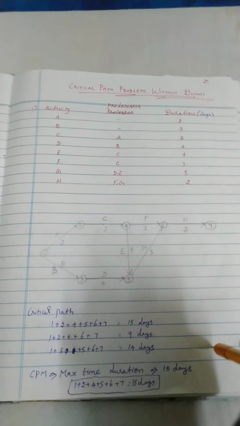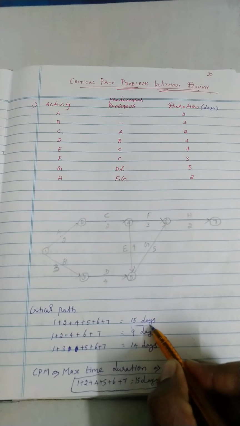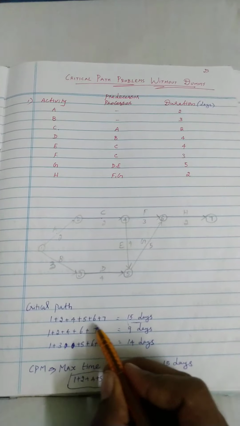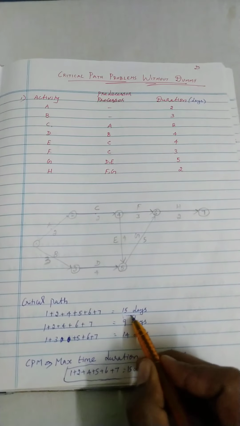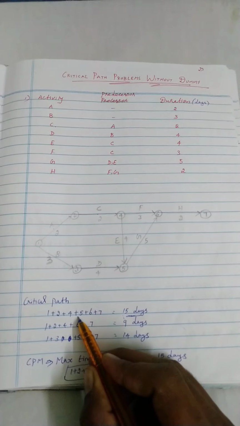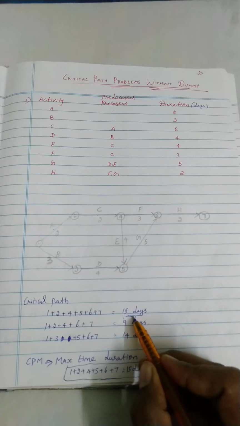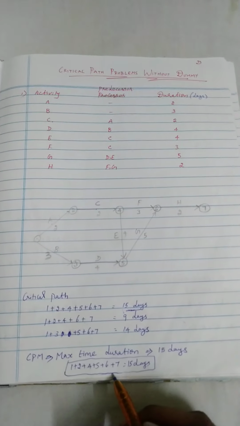The 15 days is for 1, 2, 4, 5, 6, 7. This path shows 15 days, the maximum duration, so we consider this path as the critical path, and this duration is our maximum duration, called the critical duration.